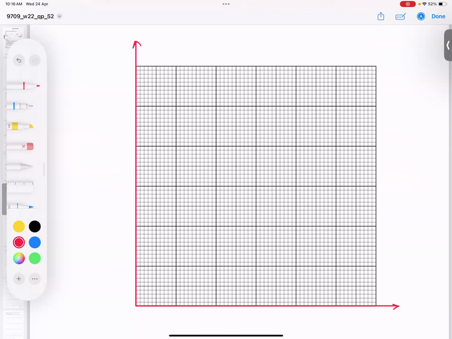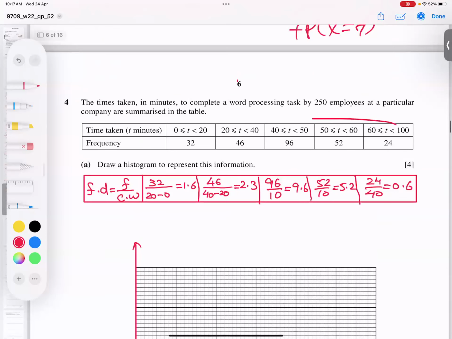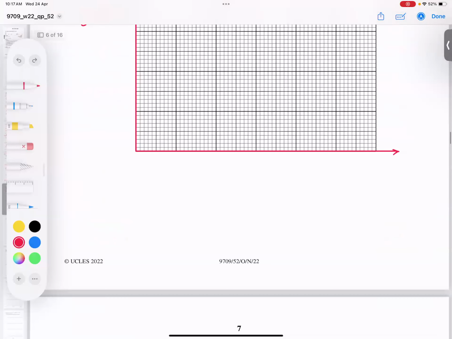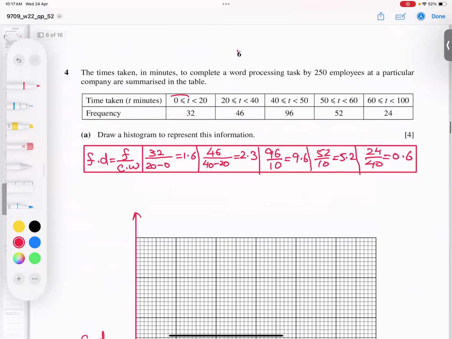Okay, along x, this is a frequency density for no doubt. And what is along the x-axis? This is time in minutes, so I'm writing here time. Now, students, what is the important part? I will start from 0, ending at 20, and height is 1.6.